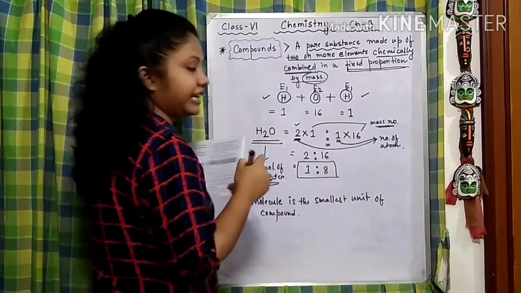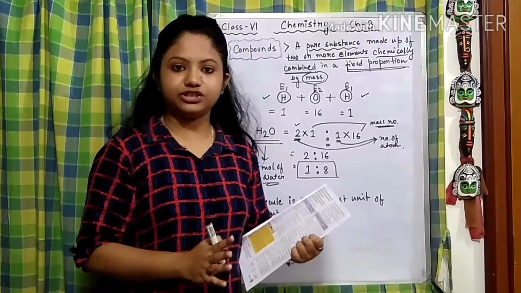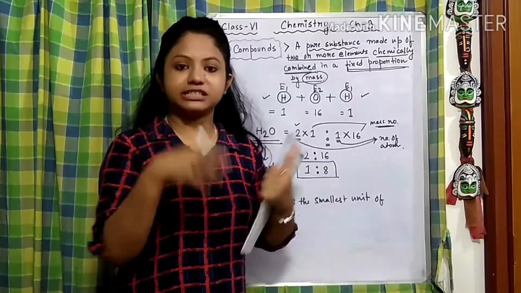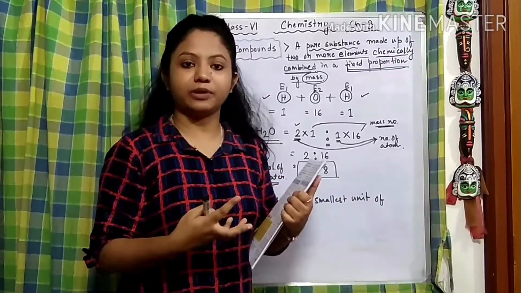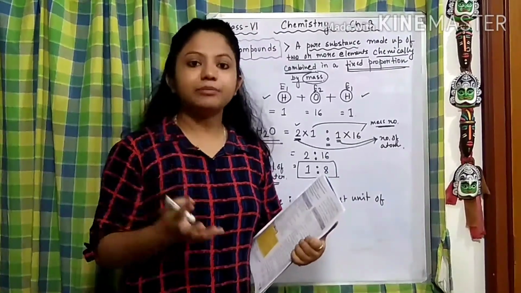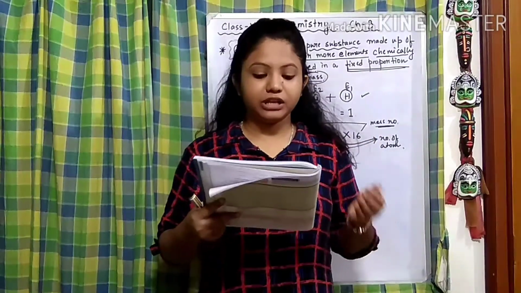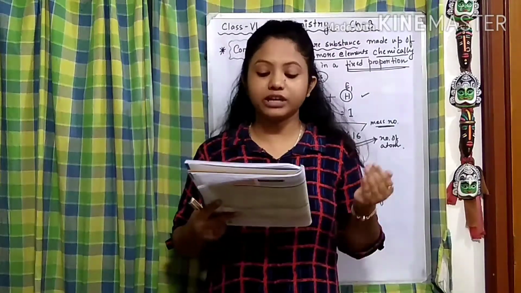Okay, and it can exist freely or independently in nature, with its own kind of property. Now let's talk about some of the compounds that exist in our nature. Please look at page number 43. Here you will see Table 3.3, which gives examples of compounds.